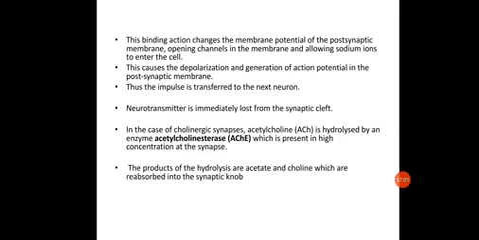Okay, so this binding action changes the membrane potential of the postsynaptic membrane, which will lead to the opening of the channels in the membrane and allow the sodium ions to enter the cell. This causes the depolarization and generation of action potential in the postsynaptic membrane. Thus the impulse is transferred to the next neuron. So this is how the impulses are transferred.